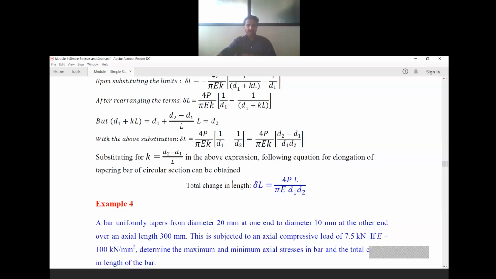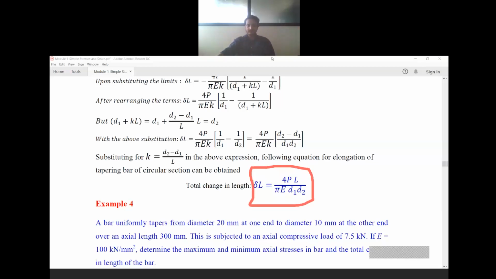Substituting for k, we knew the k value, k is (d2 minus d1) divided by L. In the first step itself we substituted this, so I am just resubstituting it back in the original formula. After rearranging, I will get the final equation: Delta L is equal to 4PL divided by pi E d1 d2. This is purely a mathematical derivation.